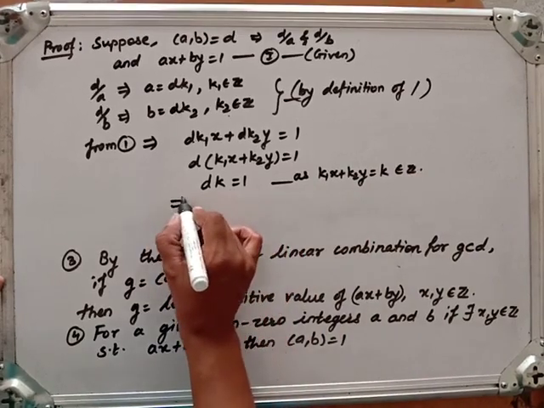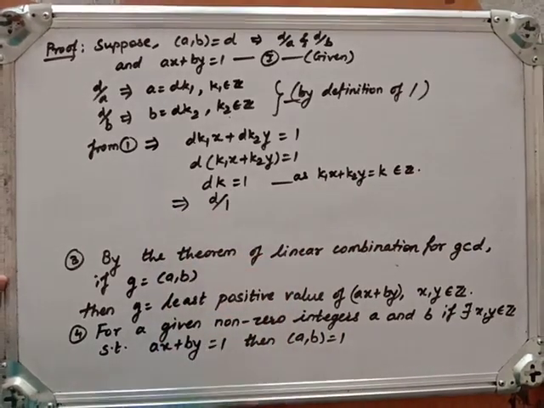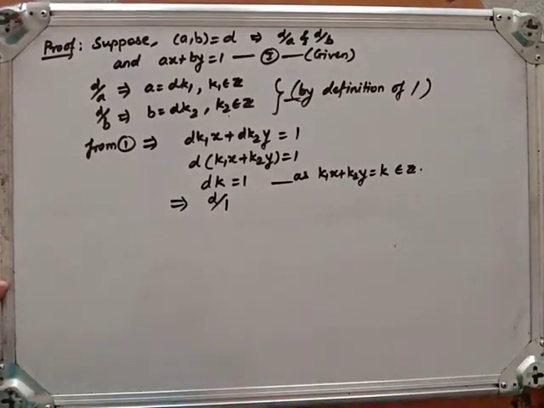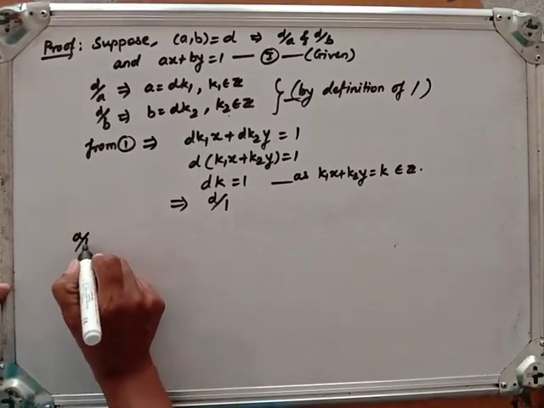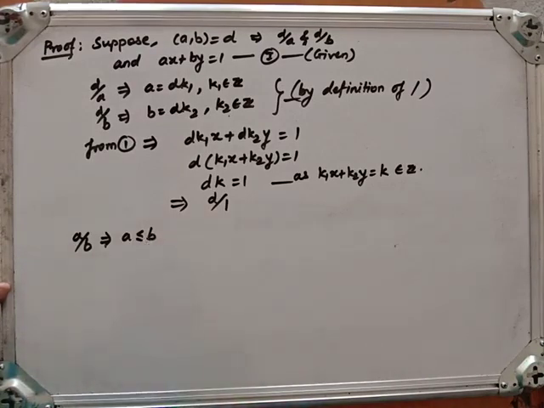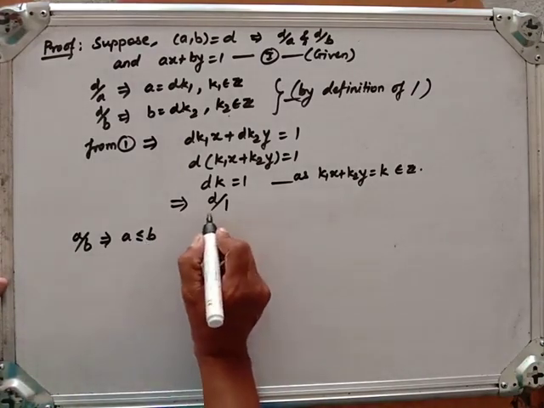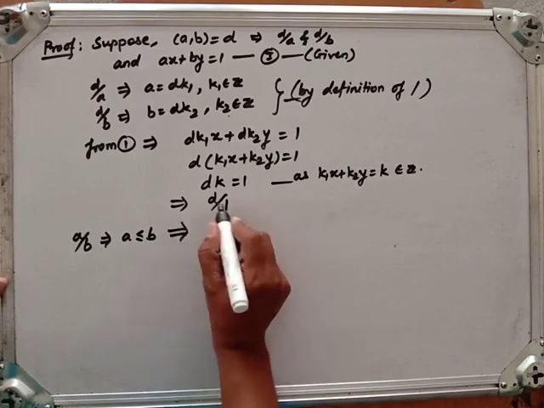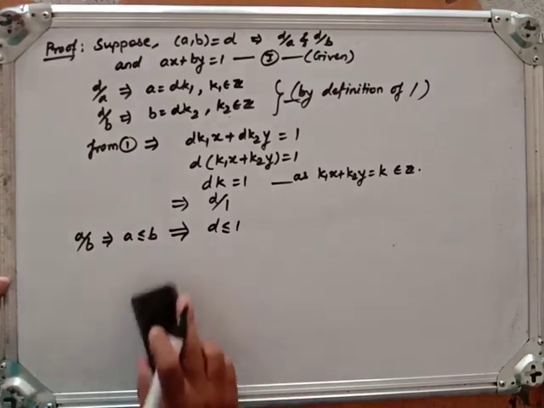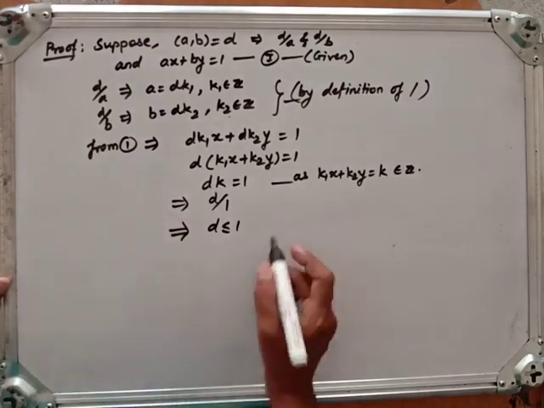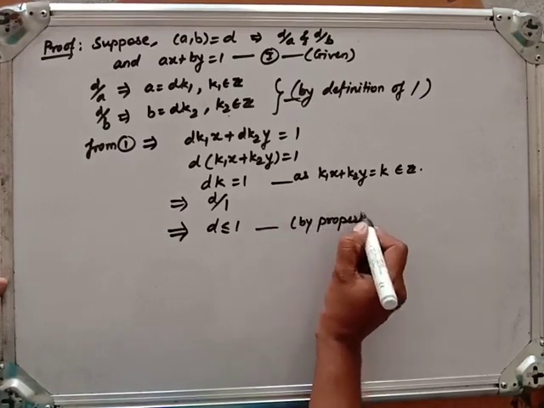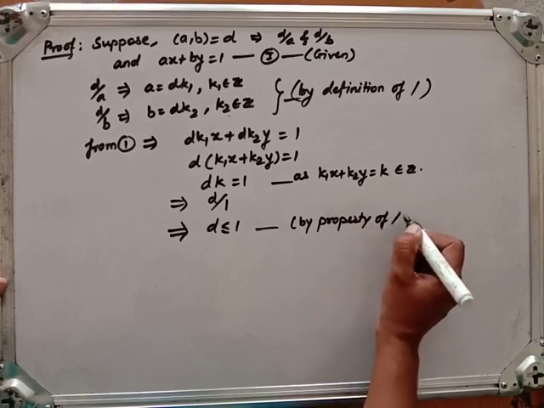So this says D divides 1. We have one property of divisibility: if A divides B, then A is less than or equal to B. Similar thing I am using here. From this I can say D is less than or equal to 1, by the property of divisibility.